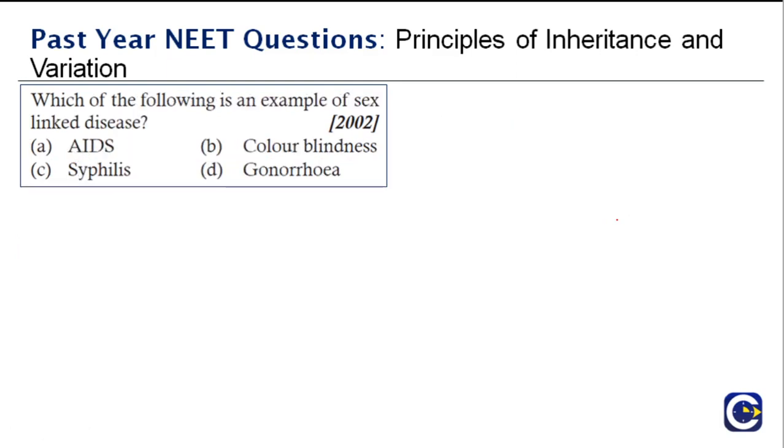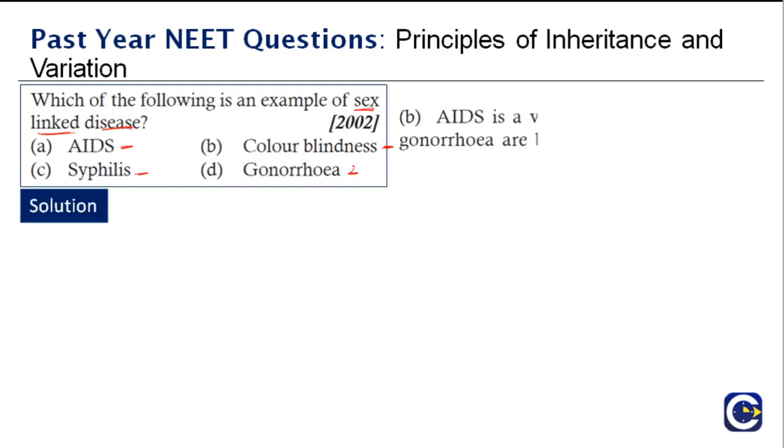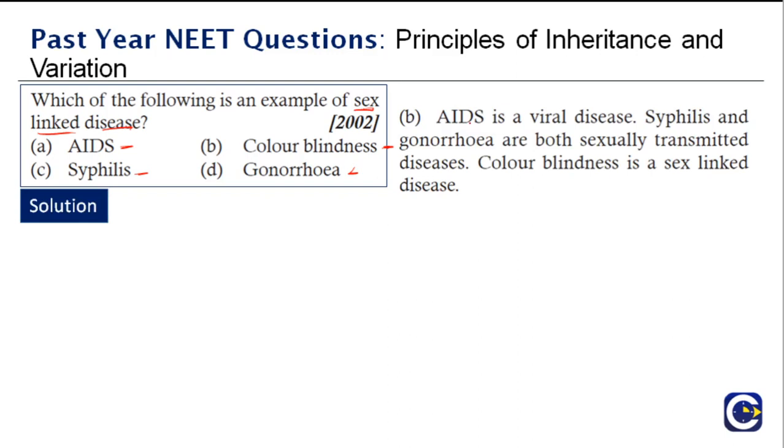Next question. Which of the following is an example of a sex-linked disease? AIDS, color blindness, syphilis or gonorrhea? So what is the right answer? The right answer is B, color blindness. AIDS is a viral disease, we all know that. And syphilis and gonorrhea are both sexually transmitted diseases. So we have done this also in other chapters. Color blindness is a sex-linked disease. So the right answer is B.